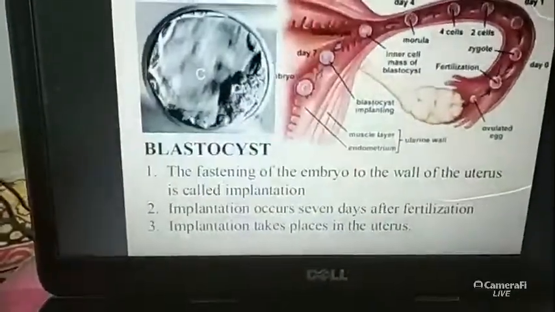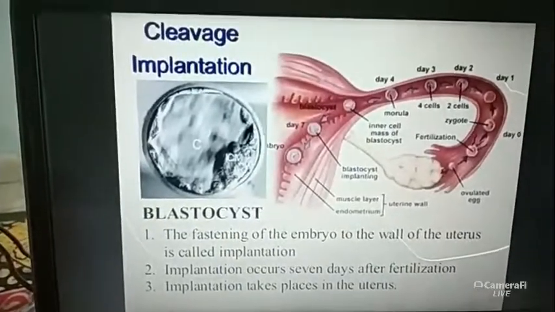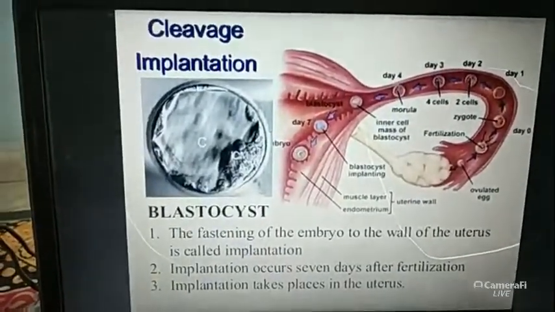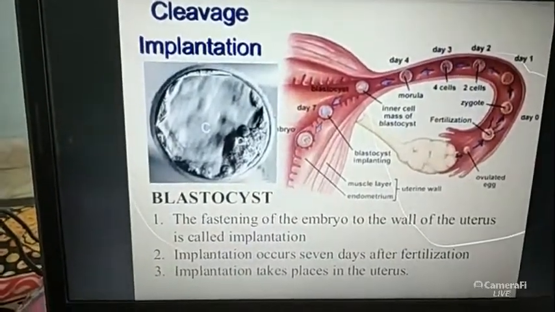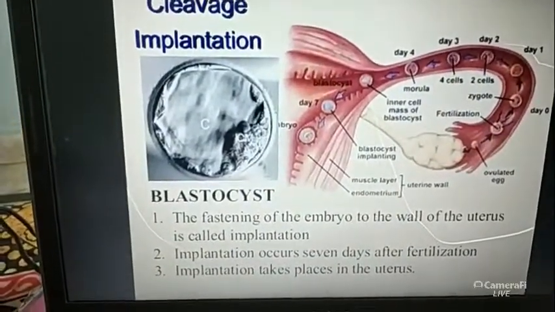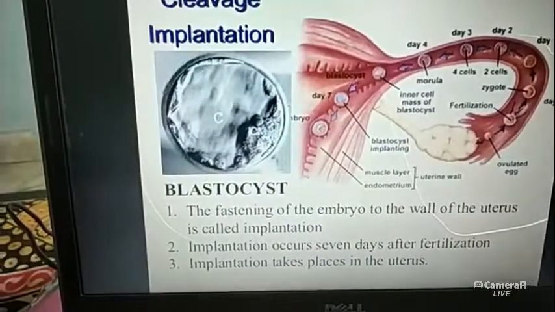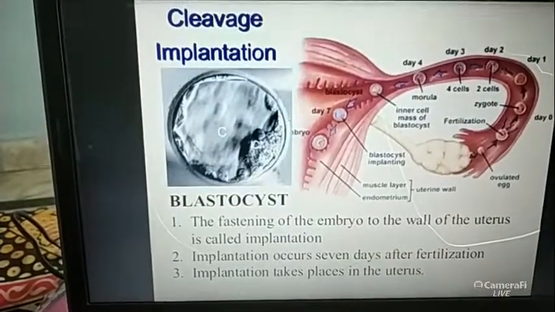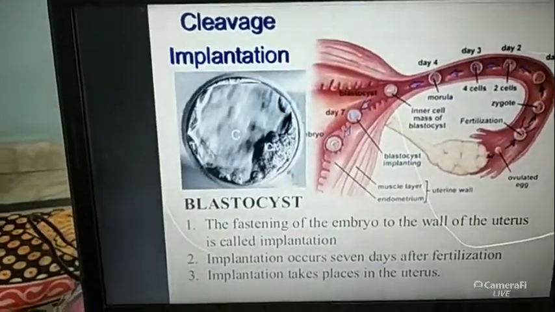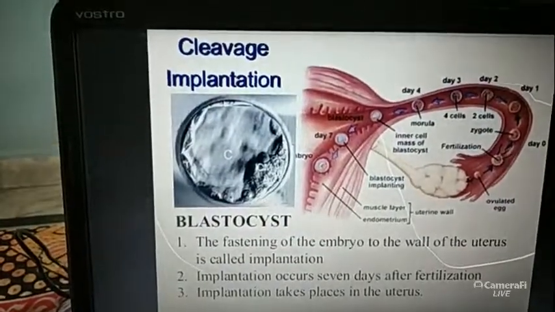And I am telling you repeatedly, all of you, this is very important for your exam, because this is a 5 marks question: how does the embryo develop in the uterus? Then you have to write all these things. That's why I am telling you repeatedly, this is a very important chapter and a very important question, and this question carries 5 marks.